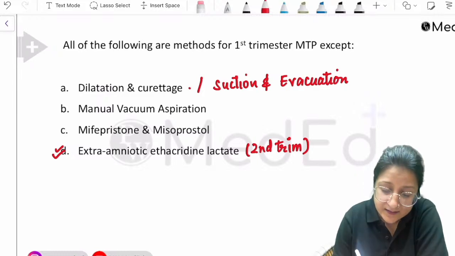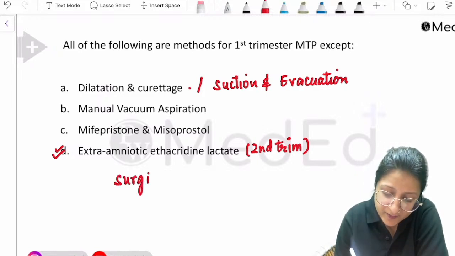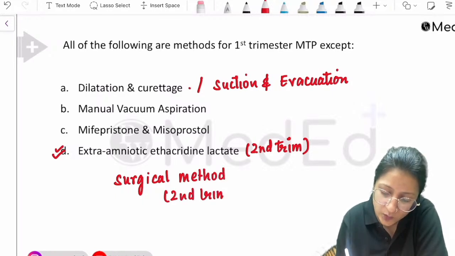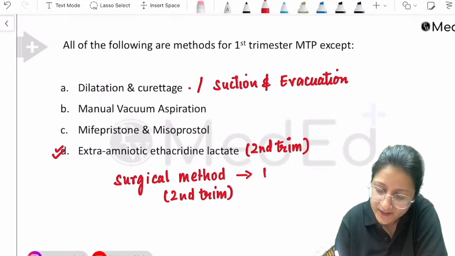The surgical method in the second trimester is what is called dilatation and evacuation, D&E.